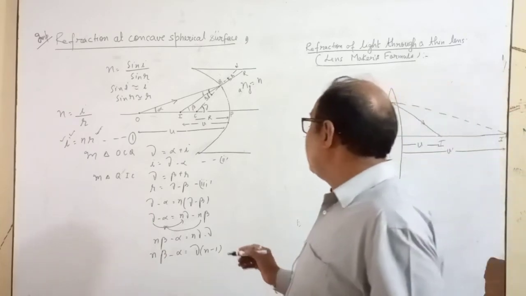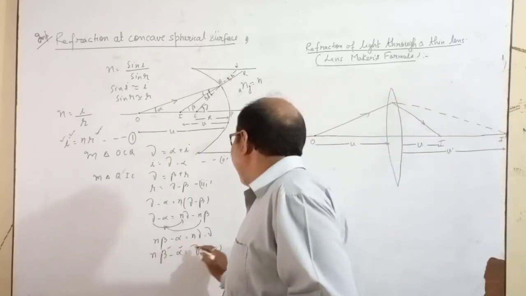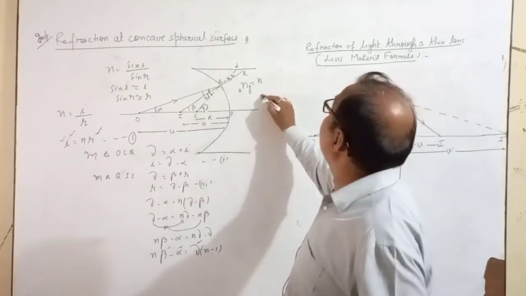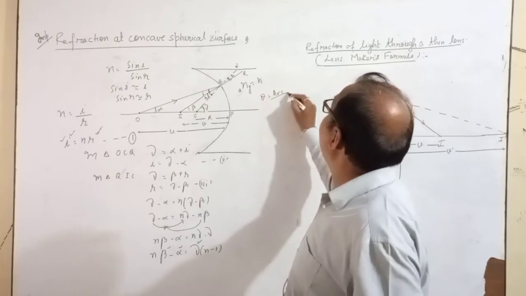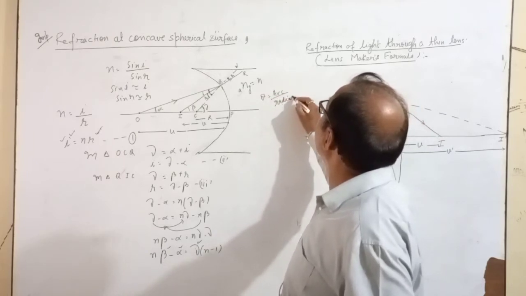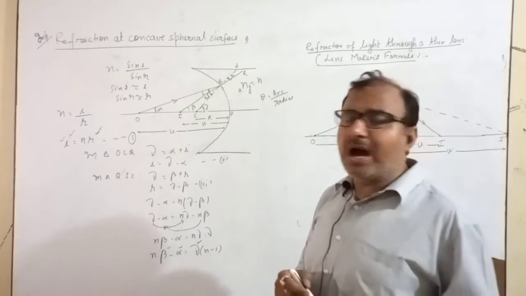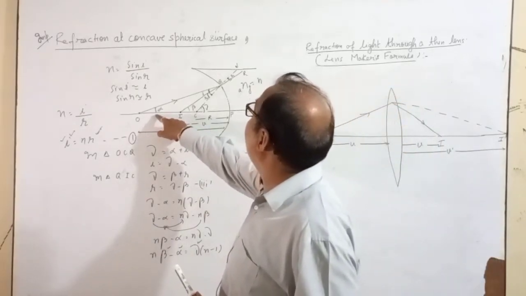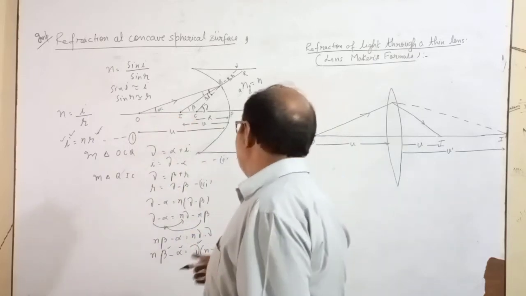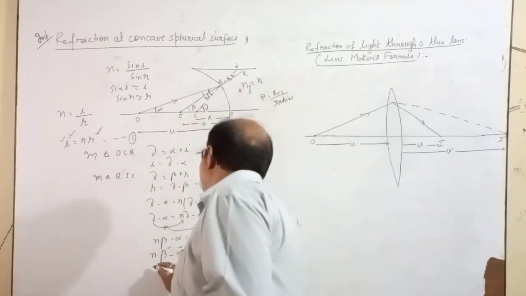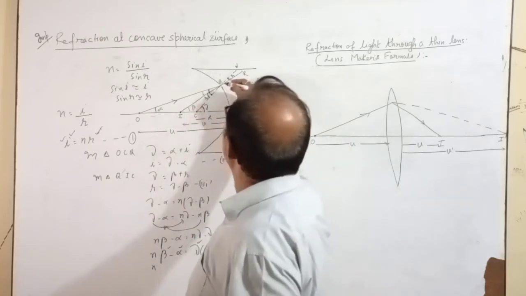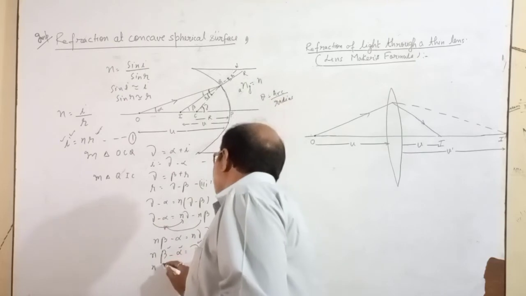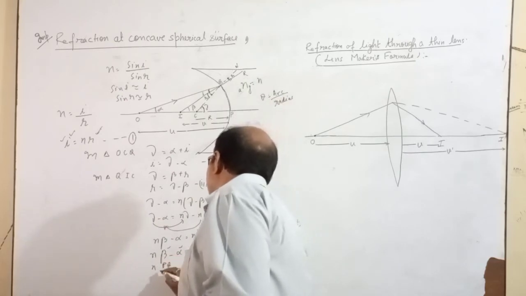Now we have to take values of alpha, beta and gamma. For these values, you know one term, theta equals r upon radius. If we take theta as alpha, here is angle alpha, and here is angle beta. For beta, what is r? r is PQ.